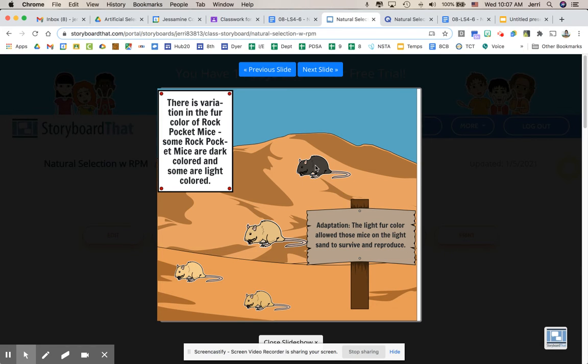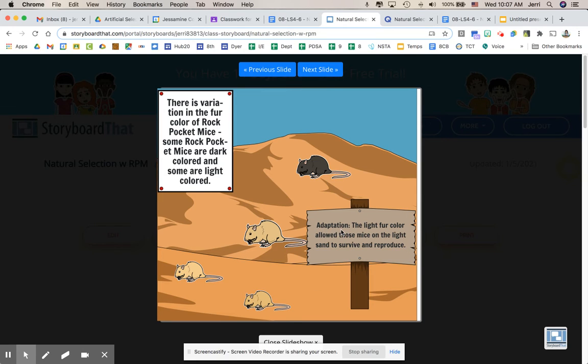So there is some variation within the rock pocket mice. There are dark rock pocket mice and there are light rock pocket mice. So this is called variation. That means that there's a difference in the coloration. So that just means that there are more than one color available.